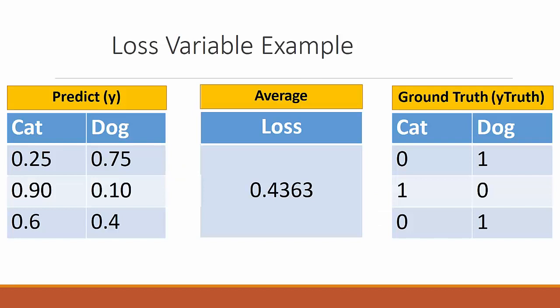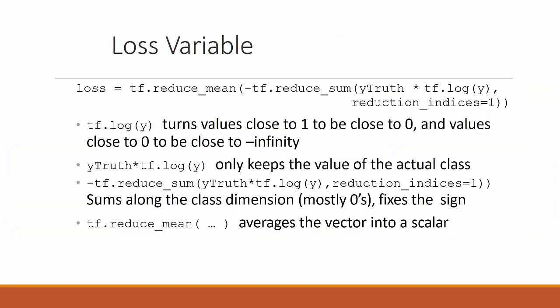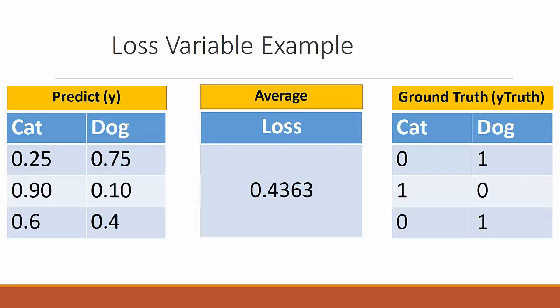Now a loss variable example. For example, if you want to predict a cat and a dog, and it is having the probability 0.25 for cat and 0.75 for dog, then the loss function will have a value of 0.4363, which comes from the previous equation, and the ground truth will become 0 for values less than 0.5 and 1 for values greater than 0.5.